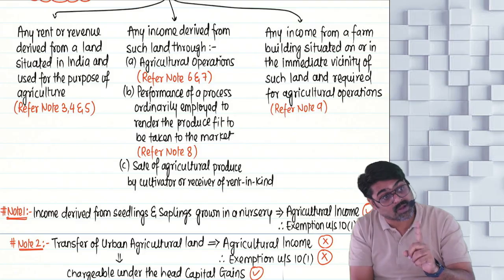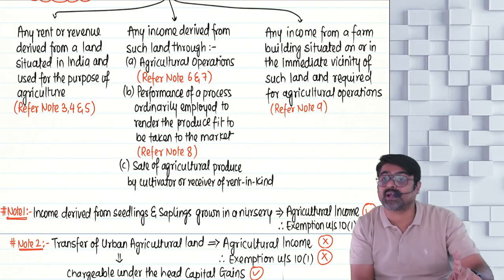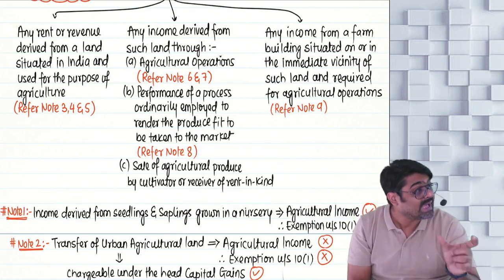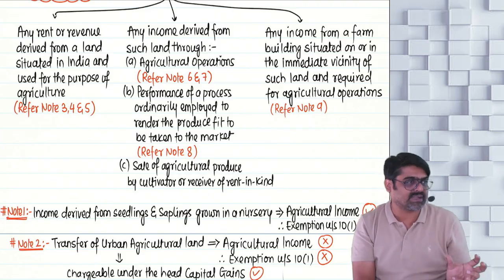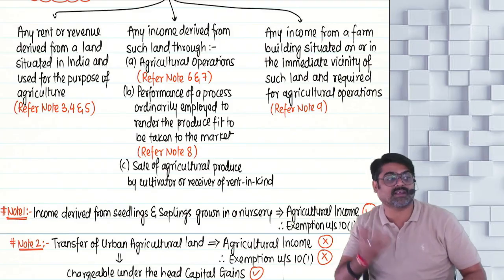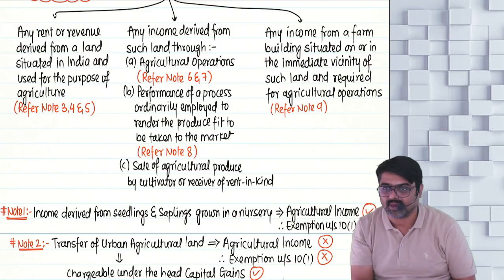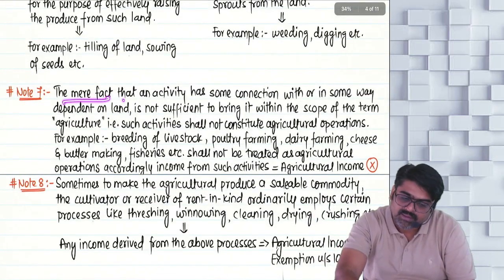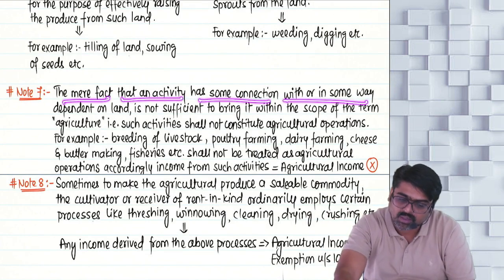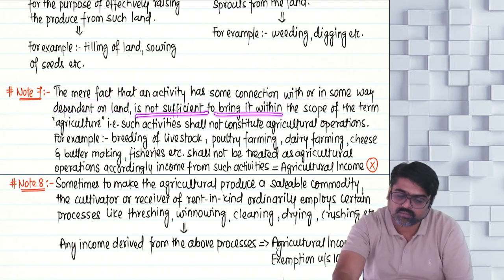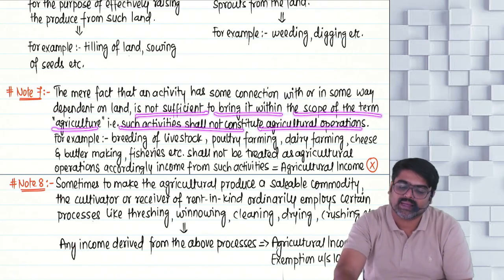Even though they are performed on your agricultural land, the income from these activities will always be taxable under the head PGBP. They cannot be treated as agricultural income. Just because these activities are performed on your agricultural land does not allow you to consider the income of these activities as your agricultural income. Understanding? So, one more important thing you have to remember, that the mere fact that an activity has some connection with or in some way dependent on the land is not sufficient to bring it within the scope of the term agriculture. That is, such activities shall not constitute agricultural operation.